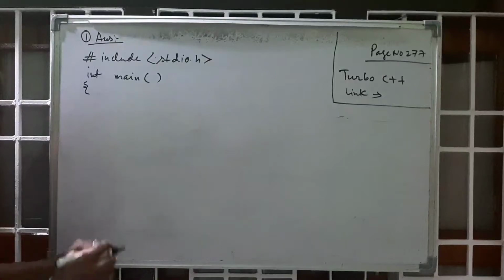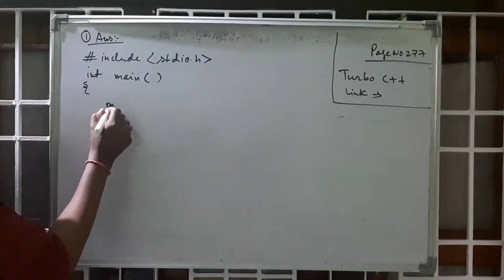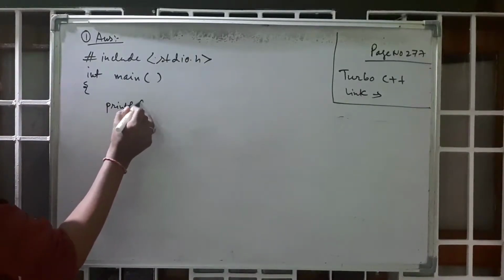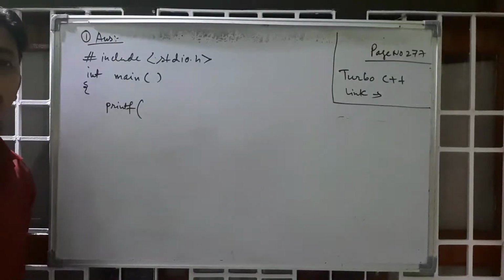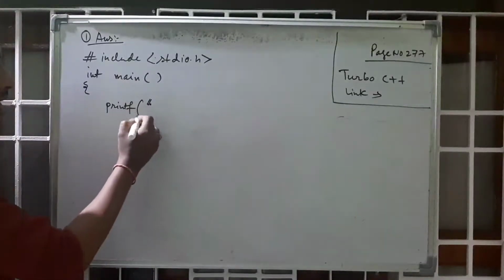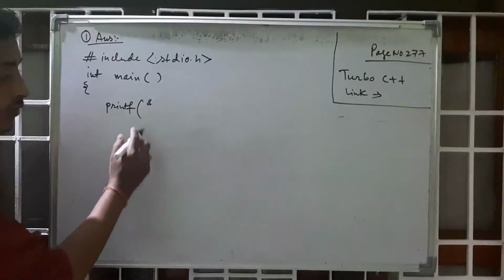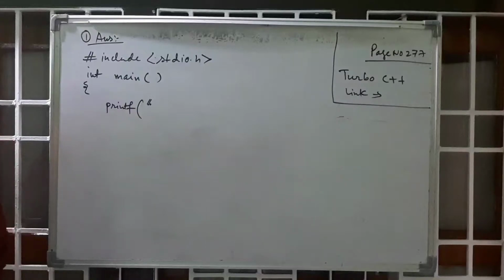So I directly write printf. Printf is a function which is used to print a message. It will give the message to the user. Printf within brackets, within double quotation marks, you give the message. The message is hello, how are you?